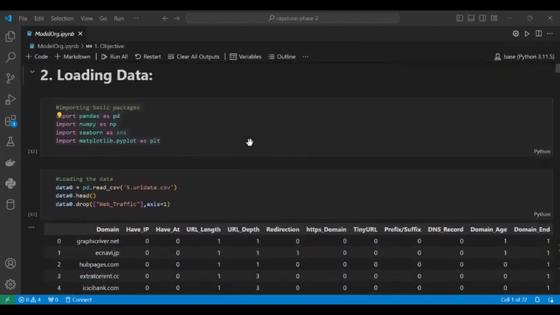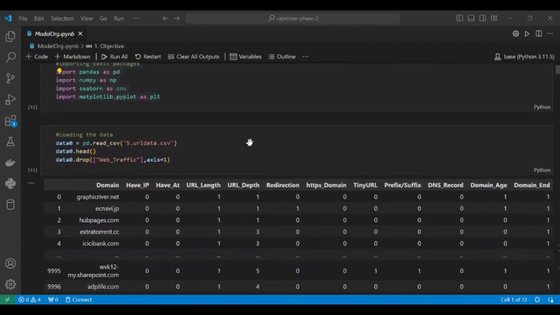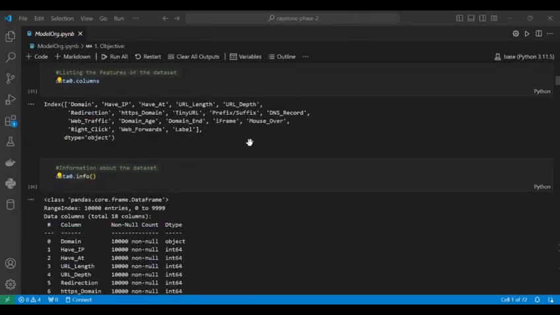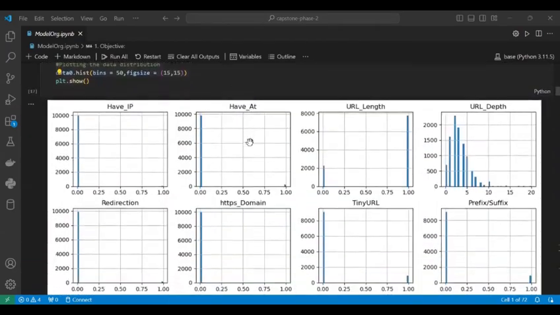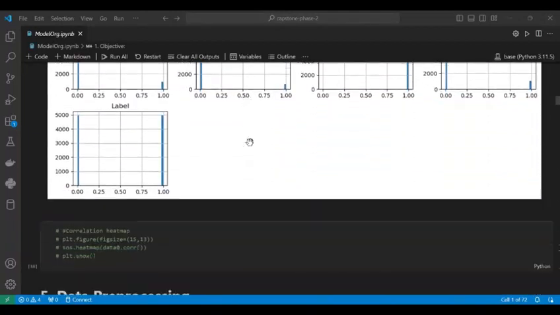As a part of our capstone project, we have worked on phishing website detection. I'm going to explain the coding part of our project. Here, as you can see, this part of the code is about loading the data and visualizing the data. This is the visualization of our dataset.